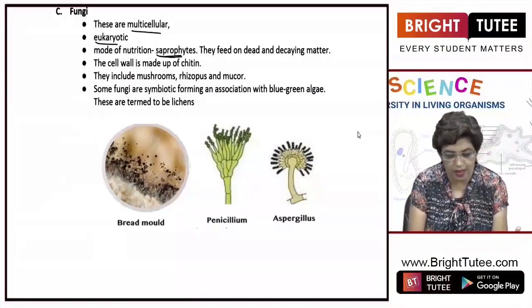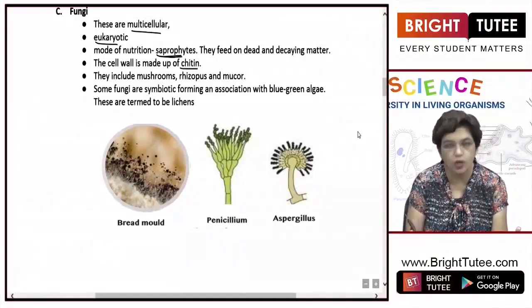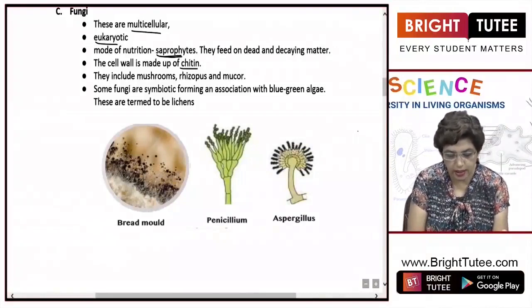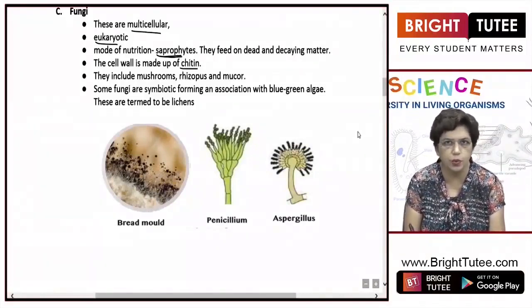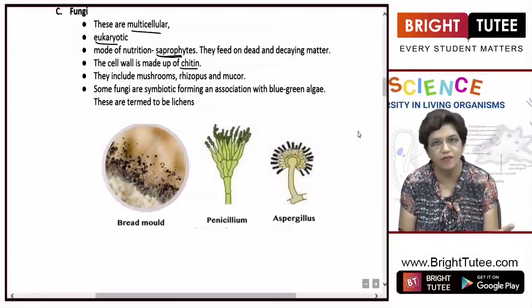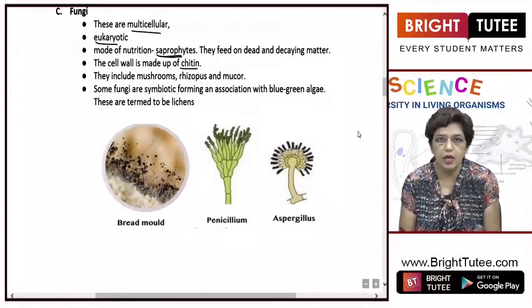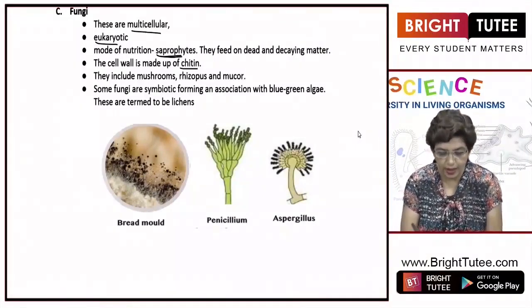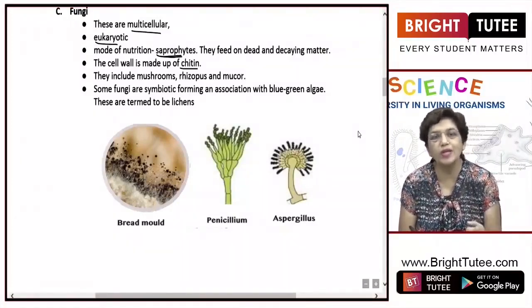The cell wall is made up of chitin. They do have a cell wall, which is made up of chitin. They include mushrooms, rhizopus, mucor, and bread mold. You must have seen bread mold and mushrooms. They are all fungi. They are not green in color, so they do not have chlorophyll, but they are saprophytes. They obtain nutrients from dead and decaying matter.